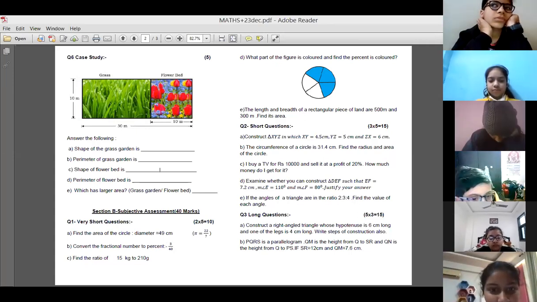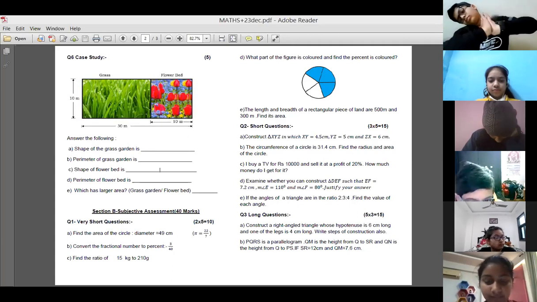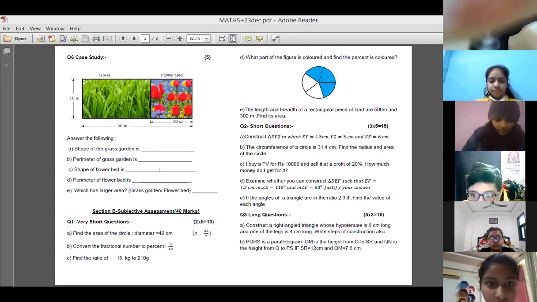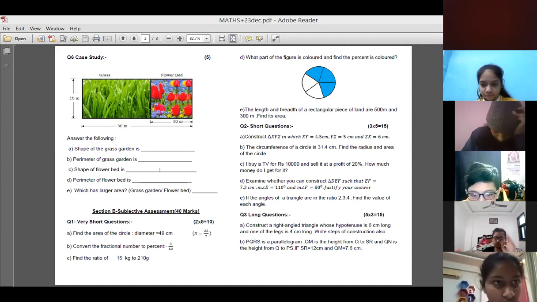Find the ratio of 15 kg to 210 grams. Convert kgs into grams. 15 kg. How many grams are there? In 1 kg, how many grams are there?